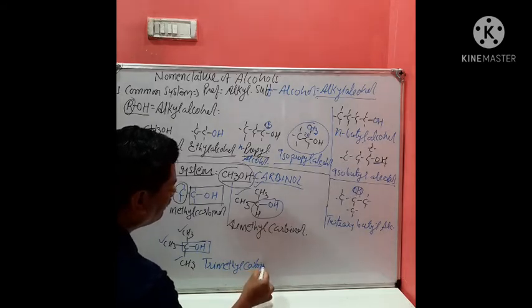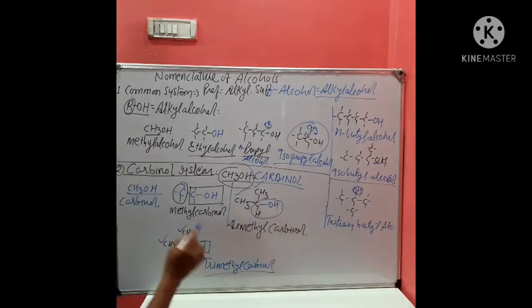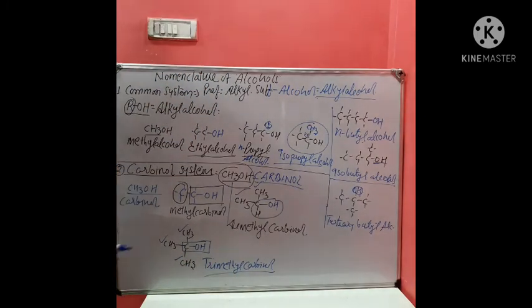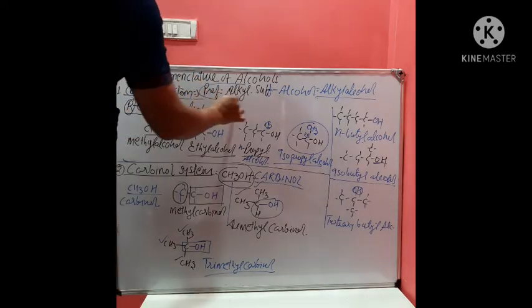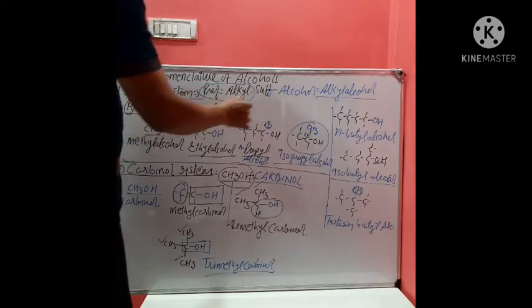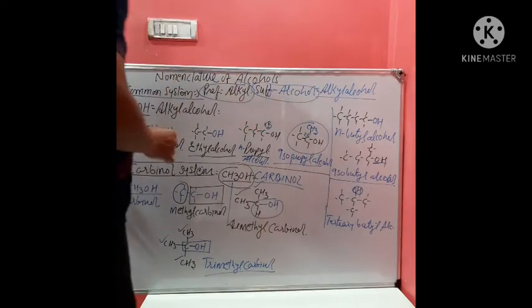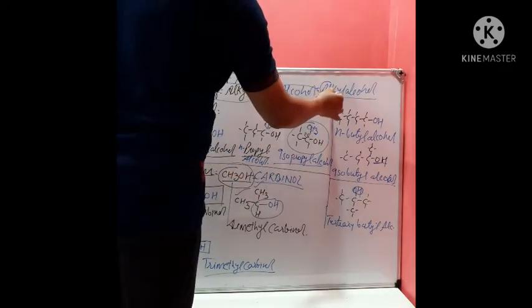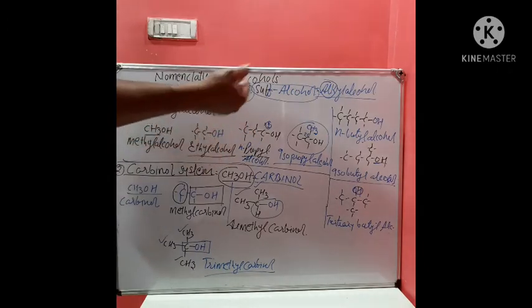carbinol. Although this nomenclature is not so popular, okay, sometimes this is used, but we have to take it in our study. So there are actually 3 types of nomenclature system. First one is the common system of nomenclature, where the prefix is written as alkyl, and the suffix is written as alcohol. So overall name becomes alkyl alcohol.